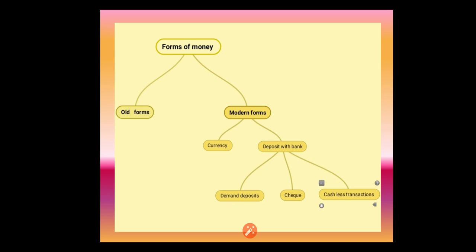A check is a paper instructing the bank to pay a specific amount from the person's account to the person in whose name the check has been issued. The facility of checks against demand deposit makes it possible to directly settle the payments without the use of cash. And we know very well that if a check is not used for more than 3 months, it is called a stale check.